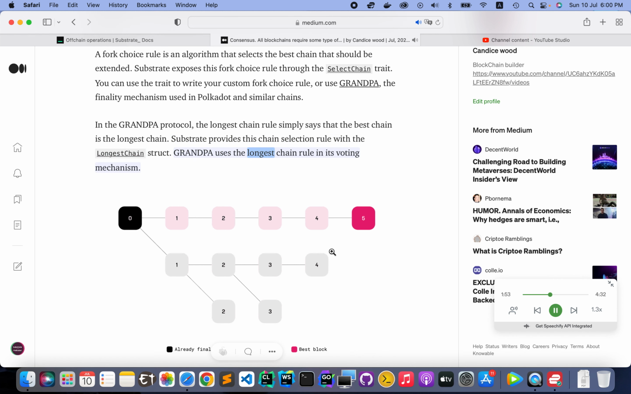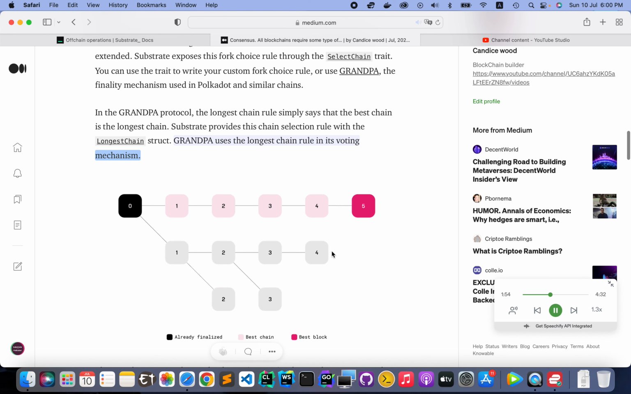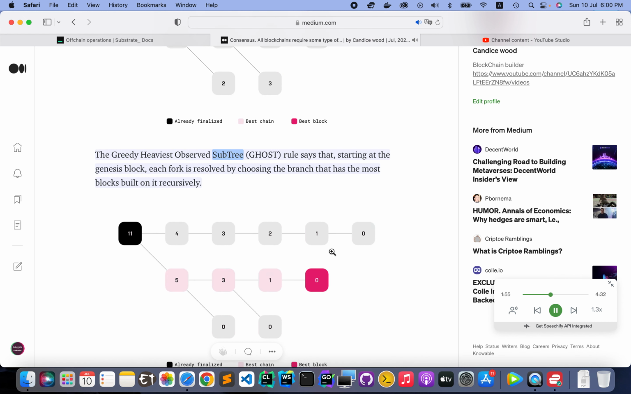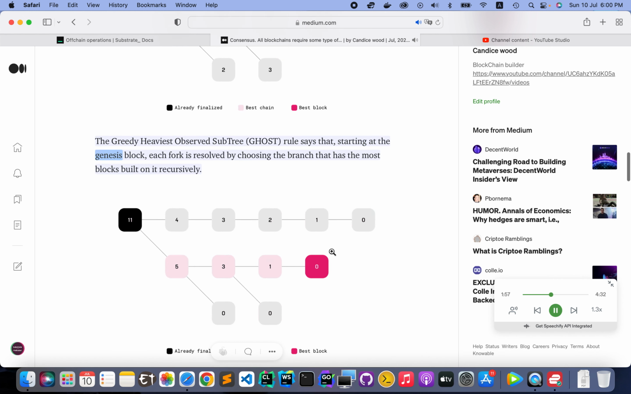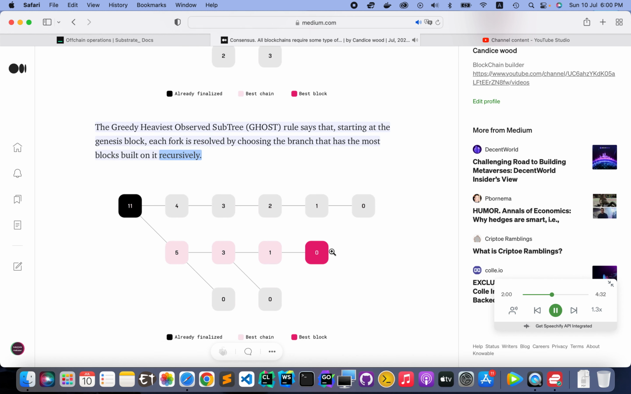Grandpa uses the longest chain rule in its voting mechanism. The greedy heaviest observed subtree, GHOST, rule says that, starting at the genesis block, each fork is resolved by choosing the branch that has the most blocks built on it recursively.